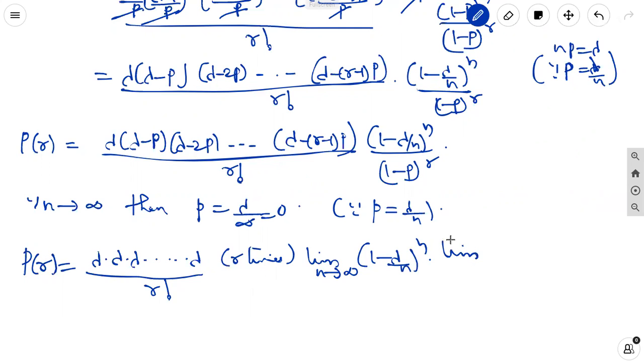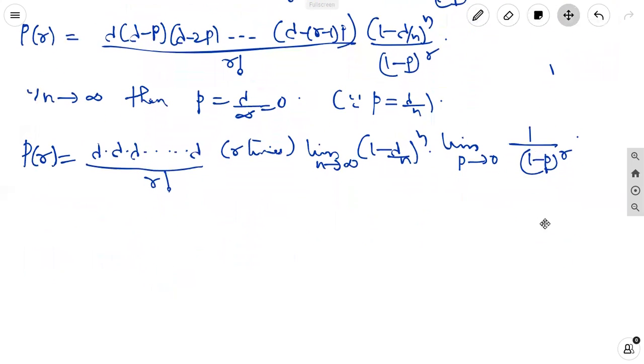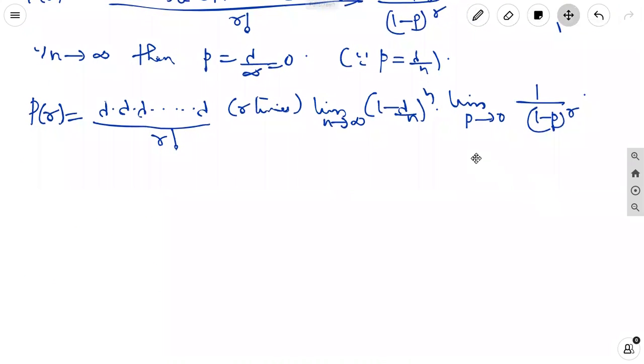Again, the limit as p tends to 0 of 1 by (1 minus p) whole power r. Why? Because when n tends to infinity, p is 0. Here, up to r times, it is lambda power r by r factorial.